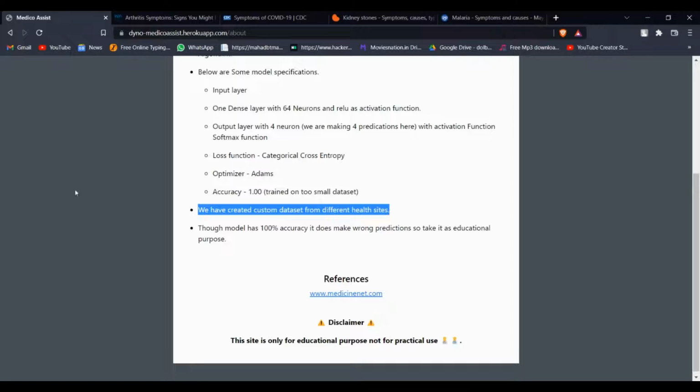So about the dataset, we have created it from different health sites. This is medicinenet.com, where we got the A to Z diseases, and then we have taken the most common diseases and we have put them in the dataset.